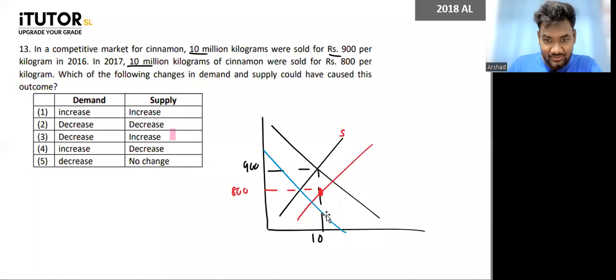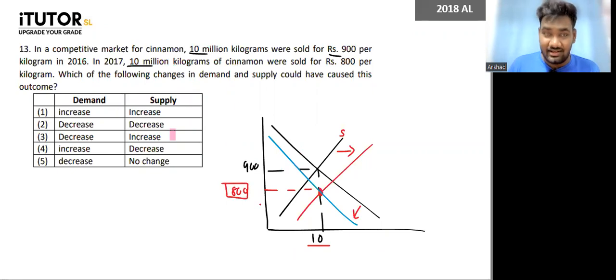Okay, the demand curve has to shift to the left. So if the supply increases and the demand decreases, then you can have equilibrium at still 10 million and the price going down to 800. Is that clear, guys? How you can draw the diagram and figure it out? So answer is number 3.